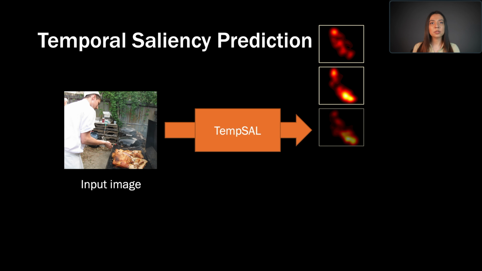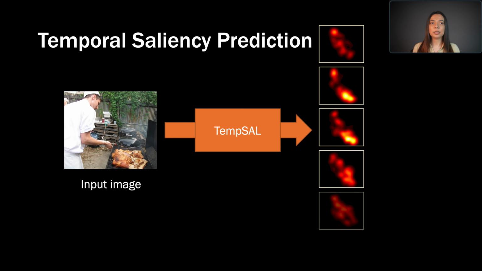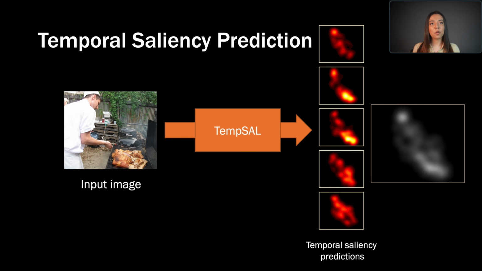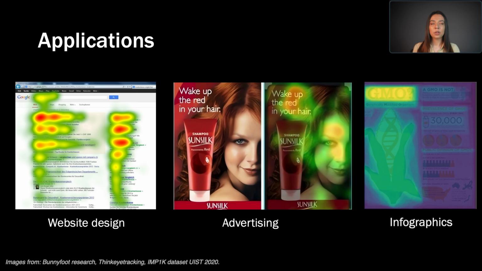Our model learns time-specific predictions and is able to combine them with a conventional image saliency map to obtain a temporally modulated image saliency prediction. We model consecutive time slices, connecting our approach directly with the human gaze and thus opening the door to automated visual appeal assessment in applications such as website design, advertising, and infographics.